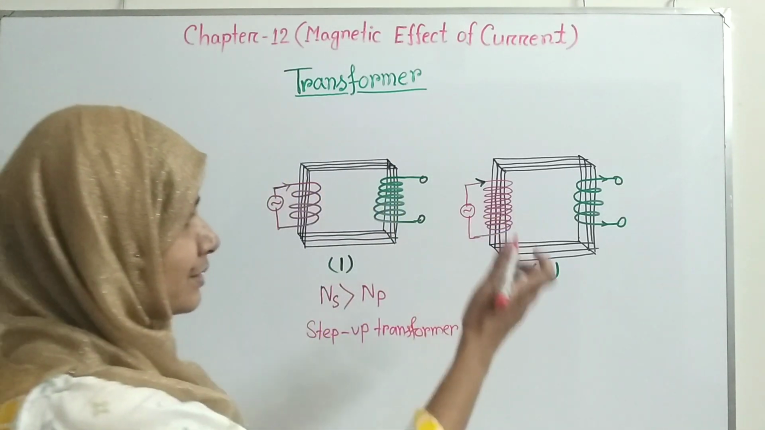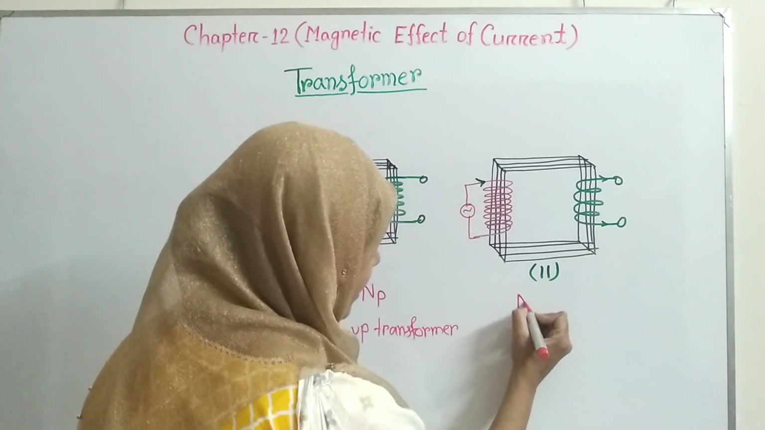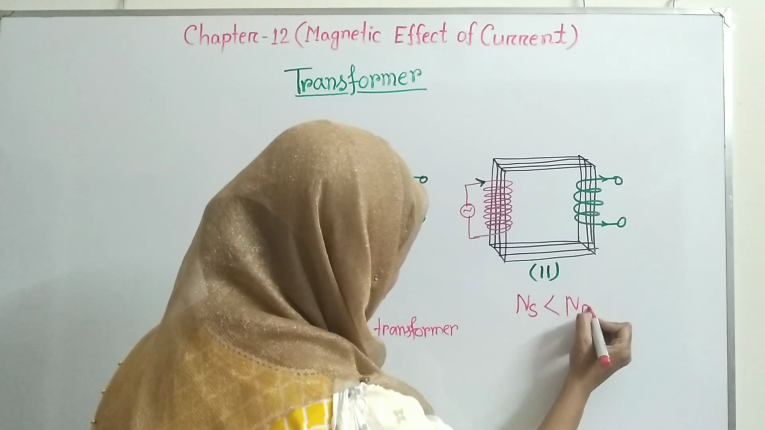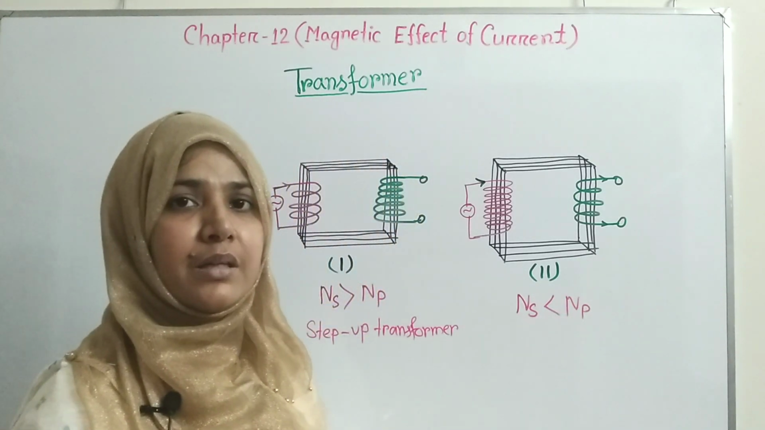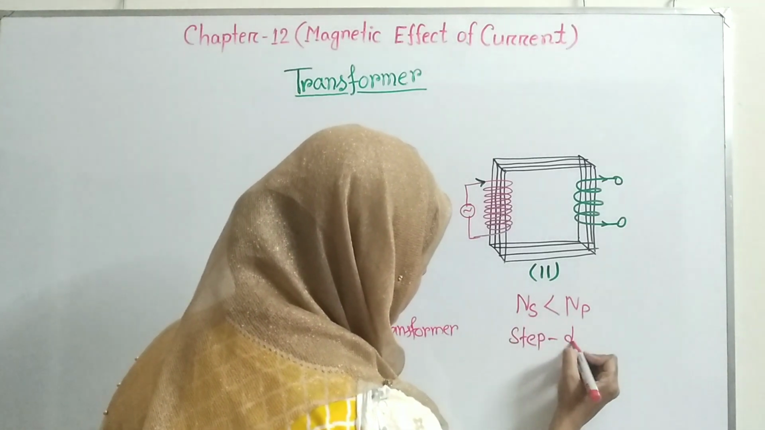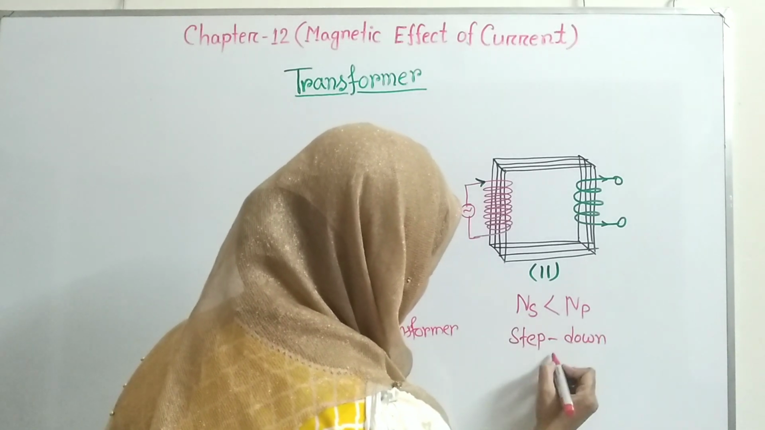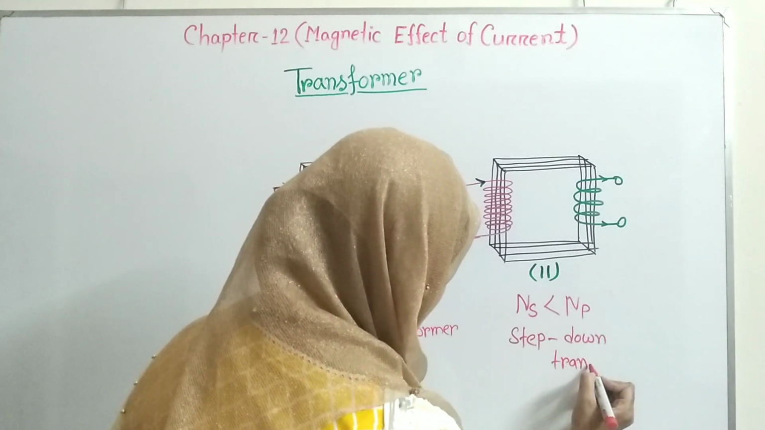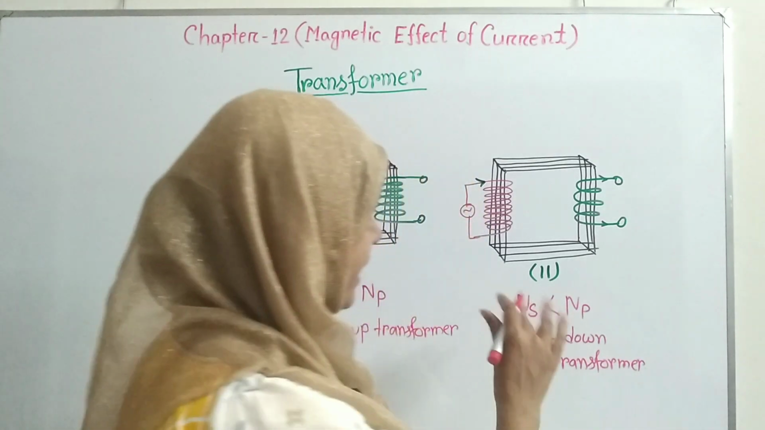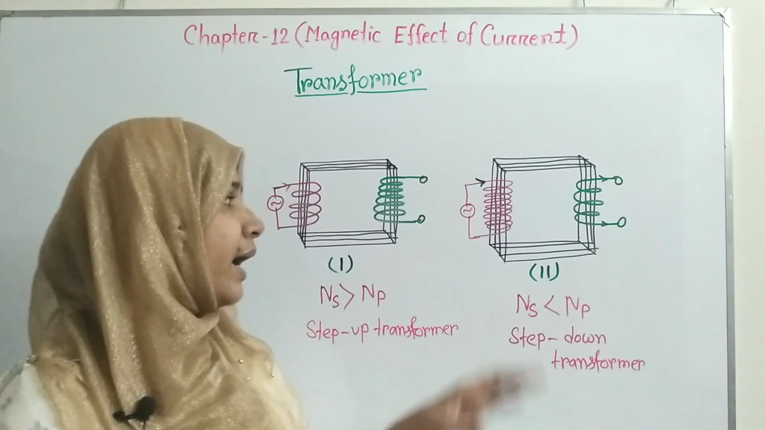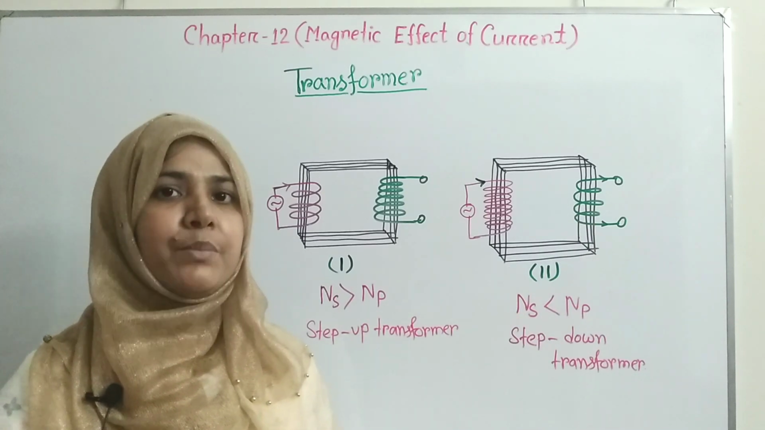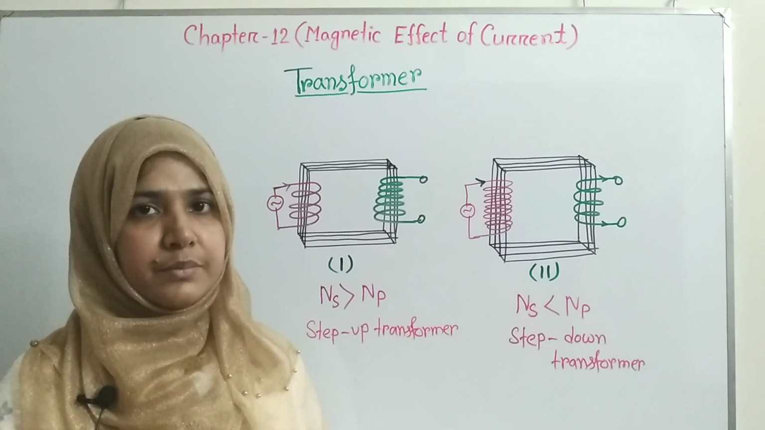On the other hand, you can see that in figure 2, the number of turns of the secondary coil is less than the number of turns of the primary coil. So, this transformer is known as a step down transformer. This is step down. And that transformer will convert high alternating voltage into low alternating voltage. These are the main principles of these two transformers.